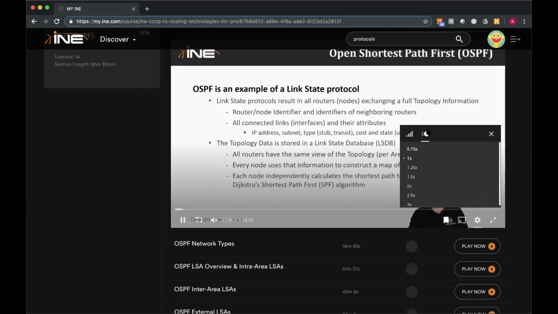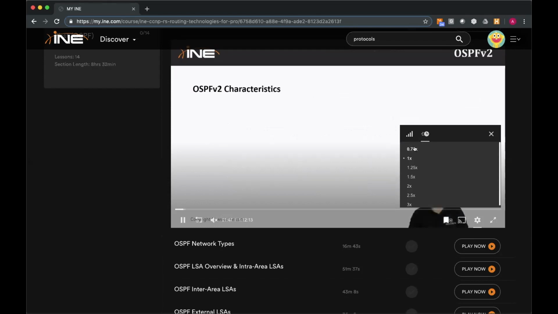Now, the playback speed comes in handy if you are trying to quickly review a topic or technology with which you are already familiar. You can increase the playback speed so it takes up a bit less of your time. You can get it all the way up to 3x, or you can slow it down if necessary in case you're having perhaps difficulty understanding the audio, or again, just want to slow that down for some reason.